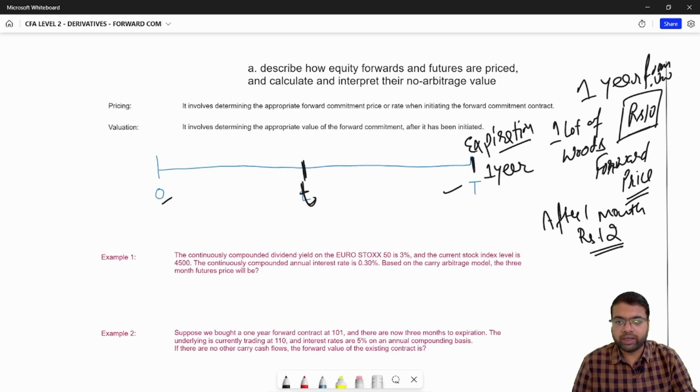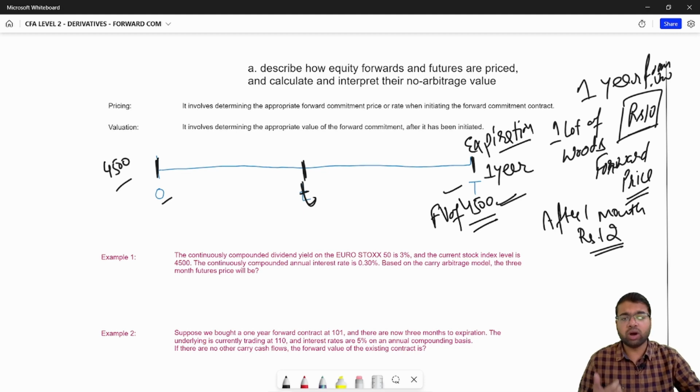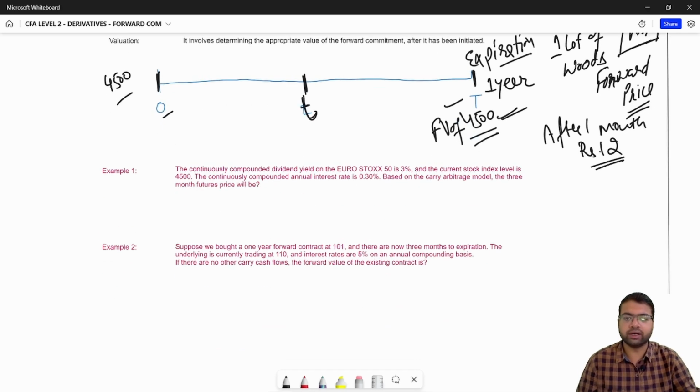See, suppose at point 0 you have the value of 4500. So for your contract to be arbitrage free, the forward price that you are agreeing to buy the contract for must be the future value of the current value, 4500.